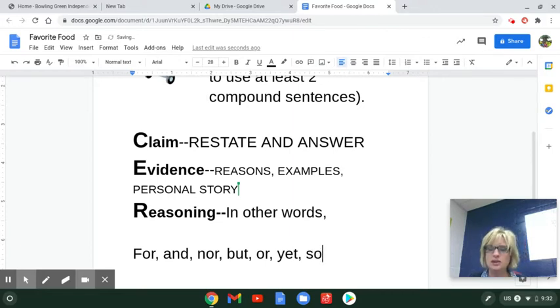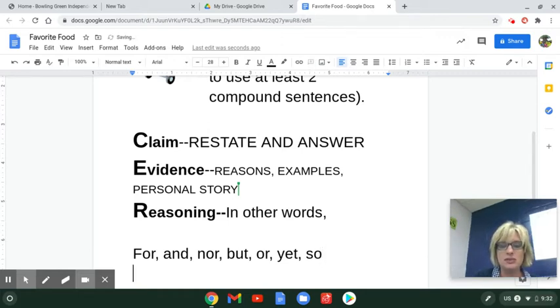So I'm going to try to use those, but remember, on each side of the conjunction, you have to have a simple sentence, which means you have a subject and a predicate. So let's get started.